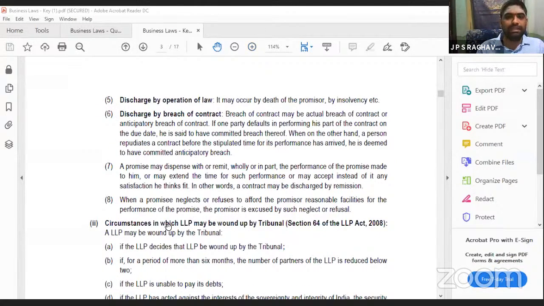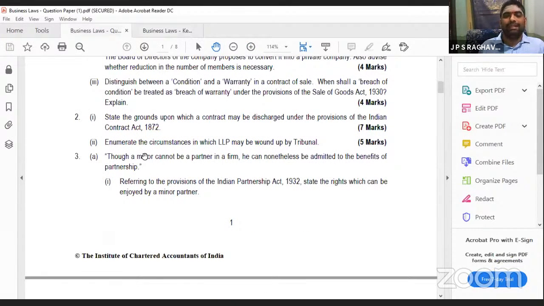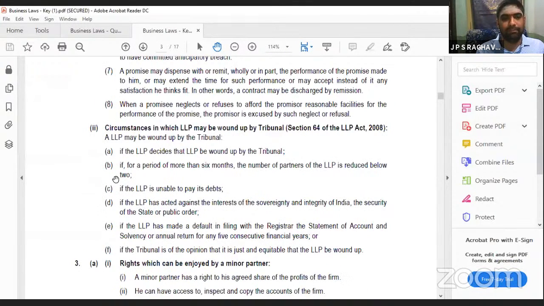Then, next question. Enumerate the circumstances in which an LLP may be wound up by the tribunal. It is a 5 marks question. Only one question comes, and that too in the second question only, a 5 marks question relating to LLP. There are situations where you can wind up. These are 7 points, so now 6 points are there.